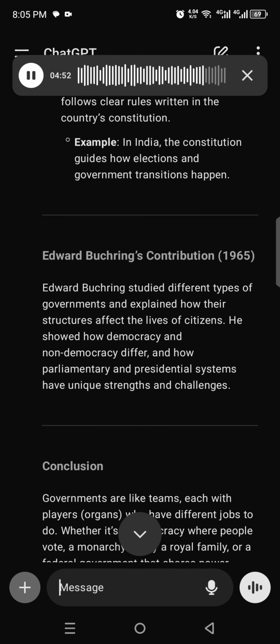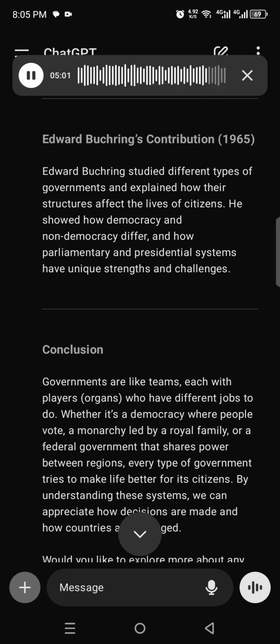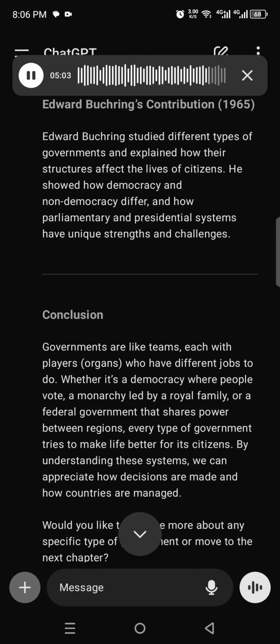Edward Buchring's contribution, 1965. Edward Buchring studied different types of governments and explained how their structures affect the lives of citizens. He showed how democracy and non-democracy differ, and how parliamentary and presidential systems have unique strengths and challenges.